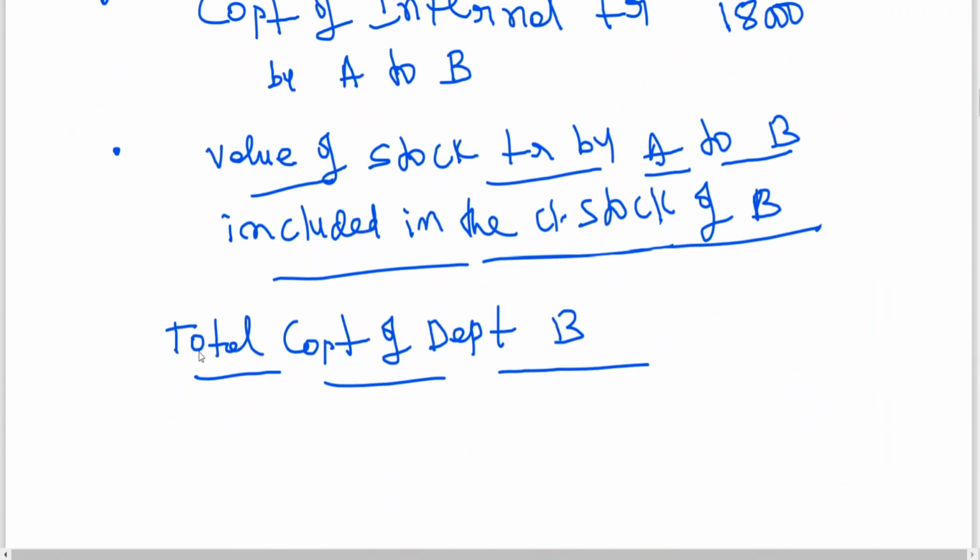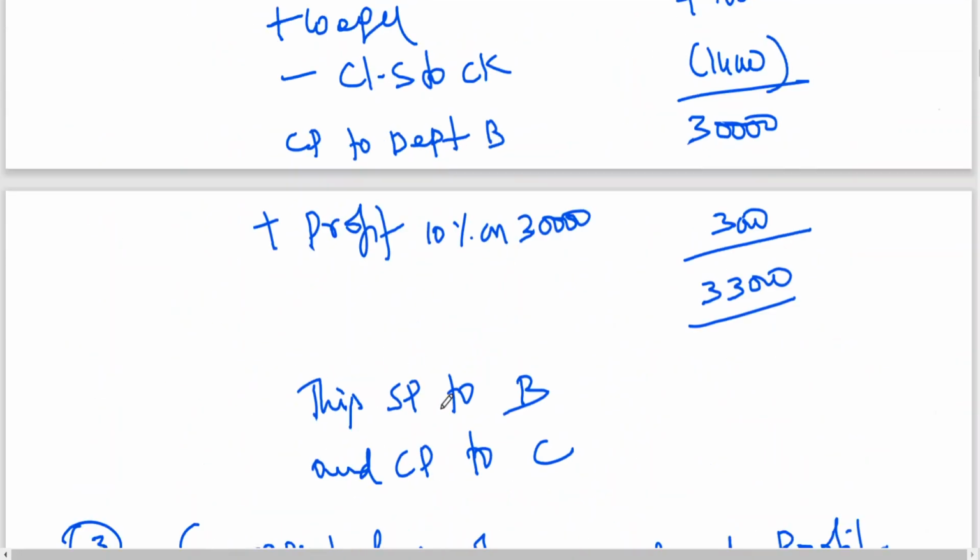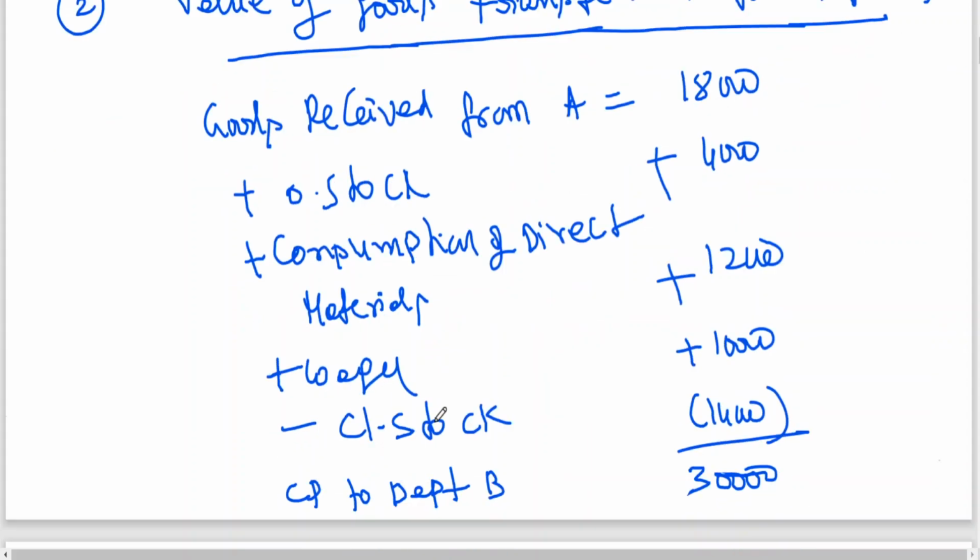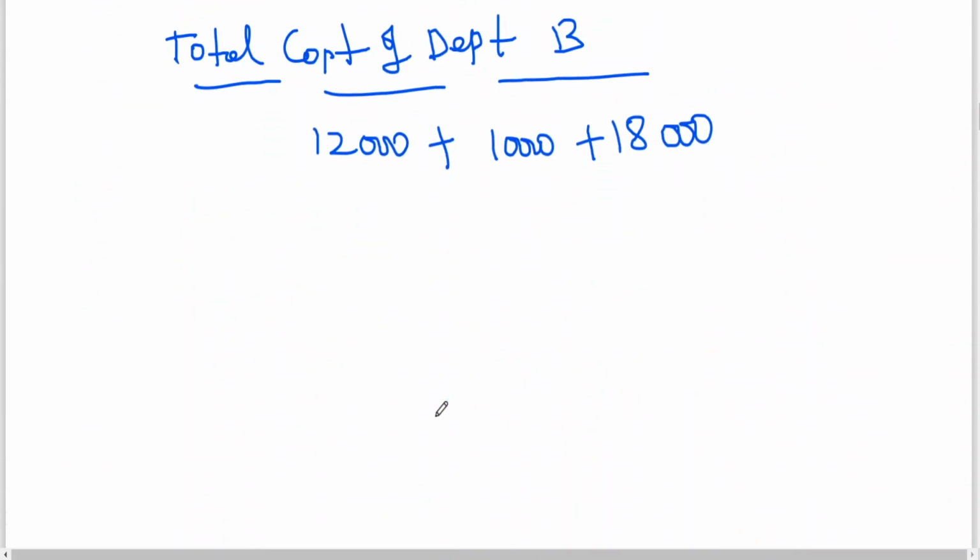So total cost of department B is equal to 12,000 plus 10,000 plus goods transferred from whom? A. What is 12,000? I have already given, 12,000 is nothing but consumption of direct material.